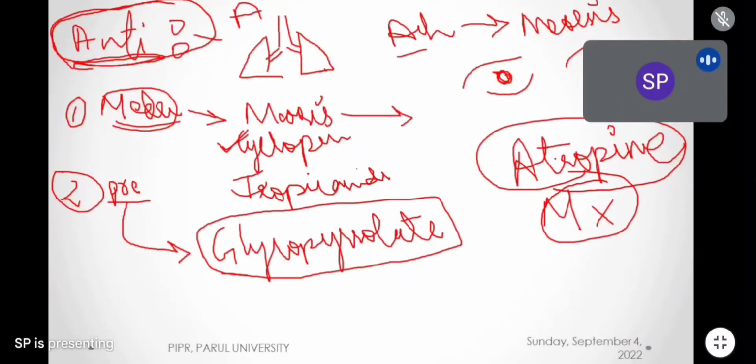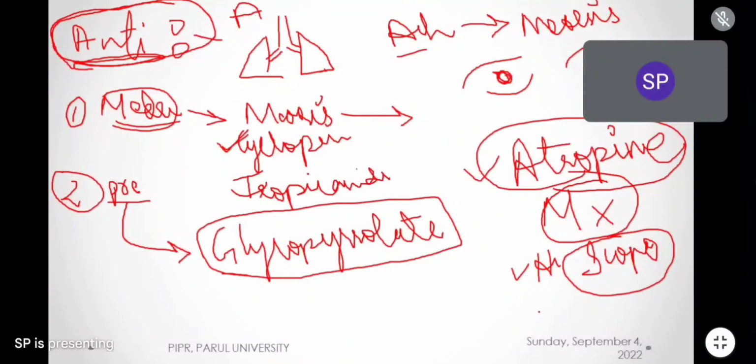We have atropine and hyoscine, also called scopolamine. These atropine and scopolamine are naturally occurring anticholinergic drugs. Atropine is obtained from the Atropa belladonna plant, and scopolamine or hyoscine is obtained from the Hyoscyamus niger plant.